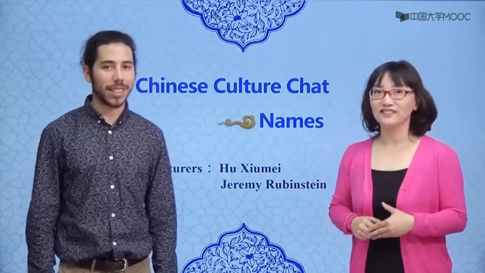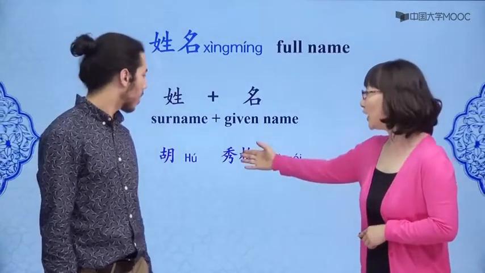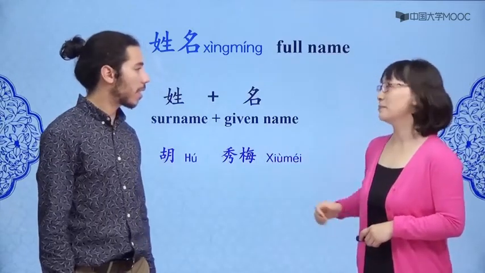Hu 老师, I've noticed that in China, the order of people's names is opposite from ours. The surname comes before the given name. You're right. That's a major difference between Chinese culture and Western culture. In Chinese names, the surname comes first and the given name comes second. For example, my name is Hu Xiumei. Hu is my surname. Xiumei is my given name.